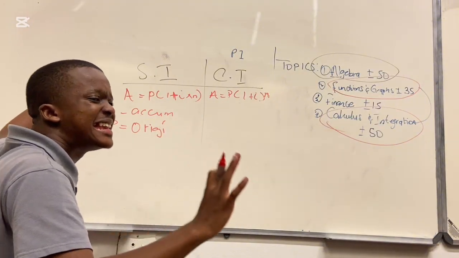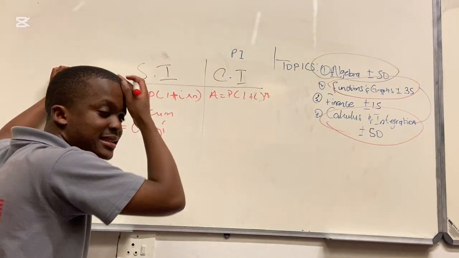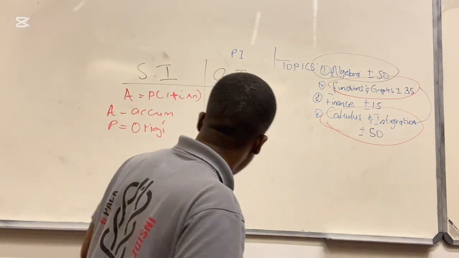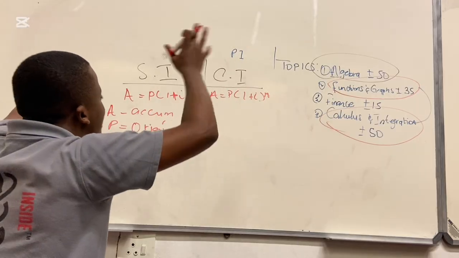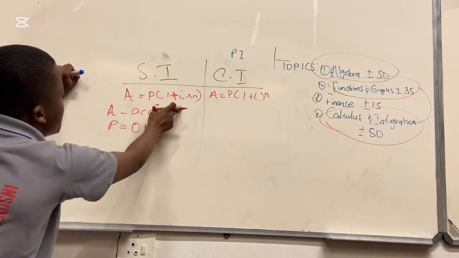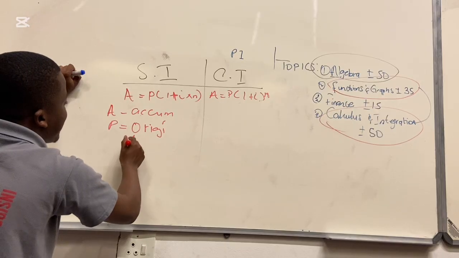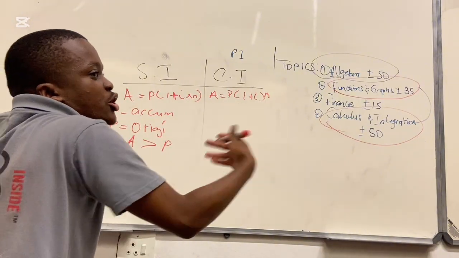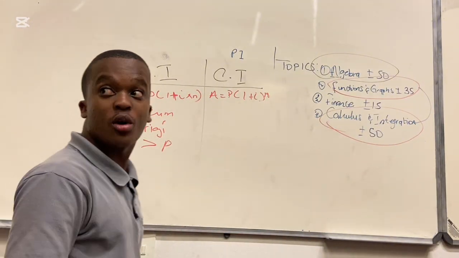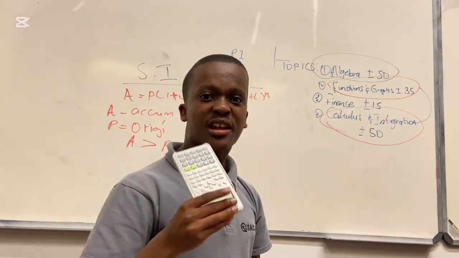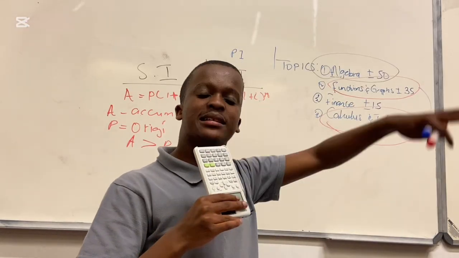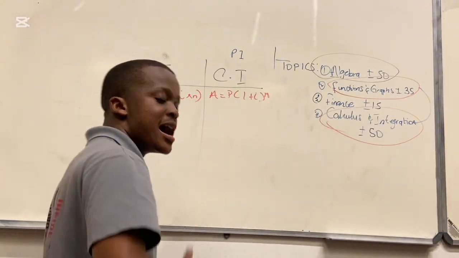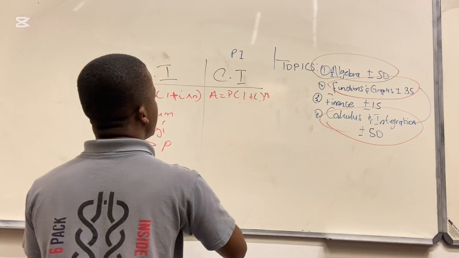The accumulated value changes when we are dealing with depreciation, but now we are dealing with increase, with addition. So this makes A become greater than P, because A will accumulate. The value will increase as time goes by, over a period of time.